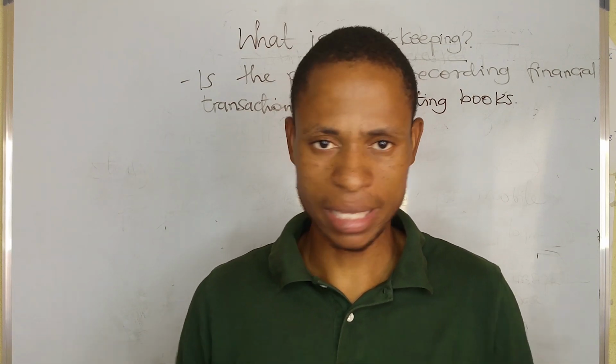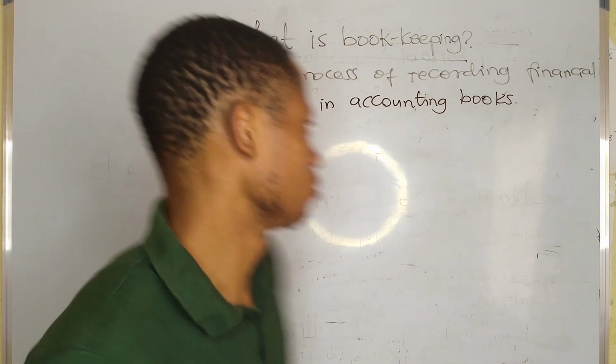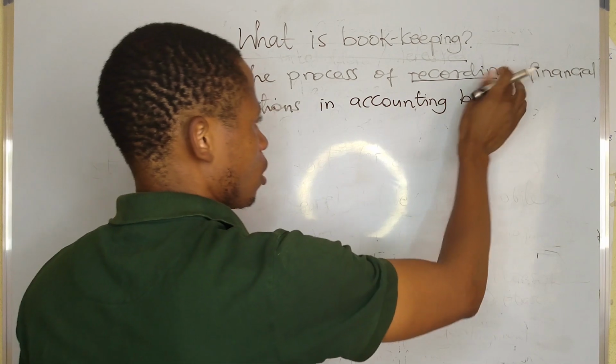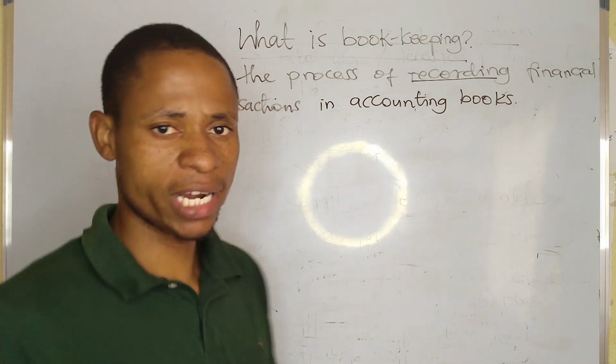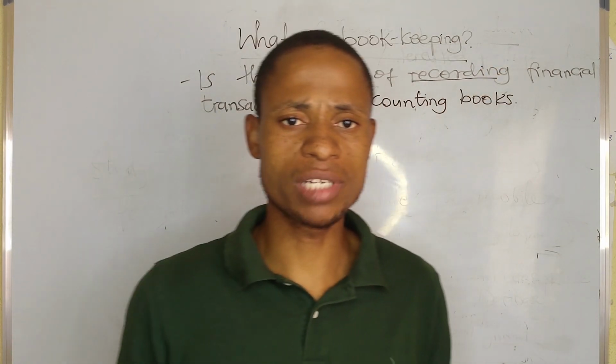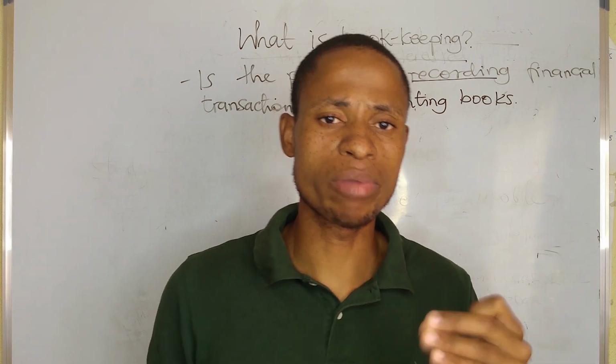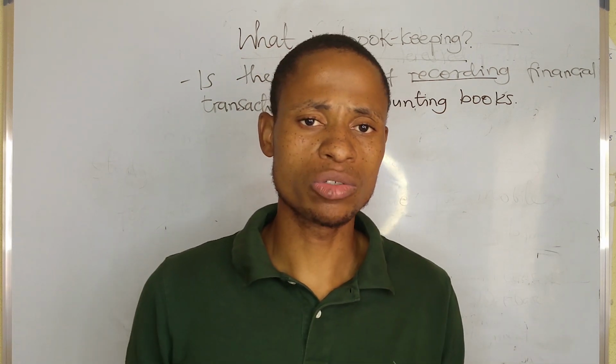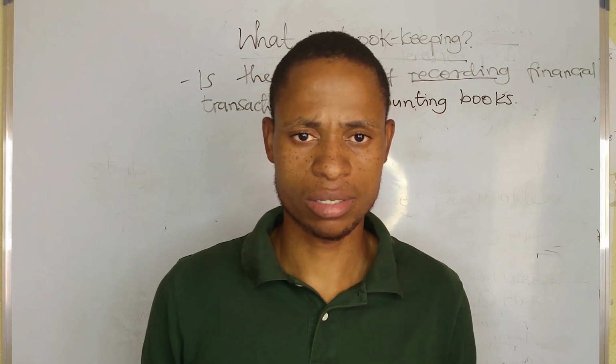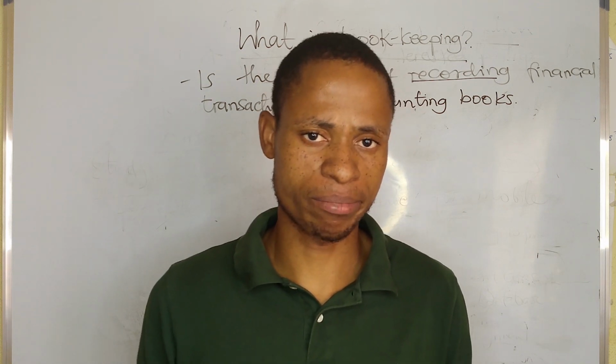It's just that recording. All the transactions, all the financial activities, all the daily activities that the business is doing are supposed to be recorded in financial books or accounting books every day, every time.